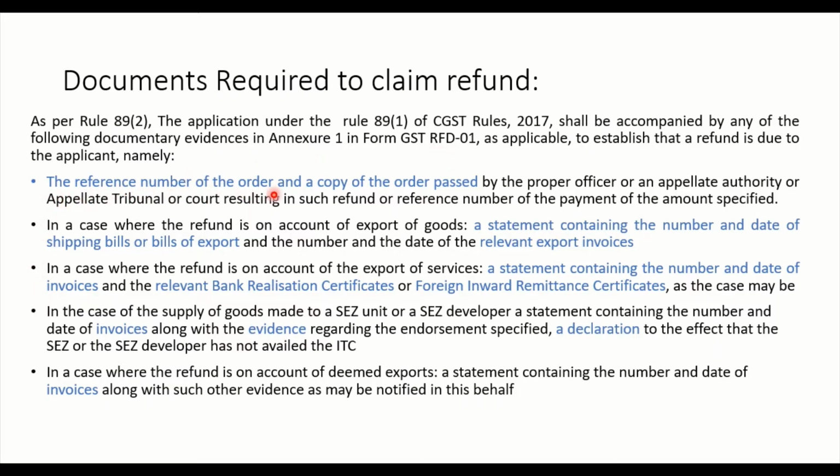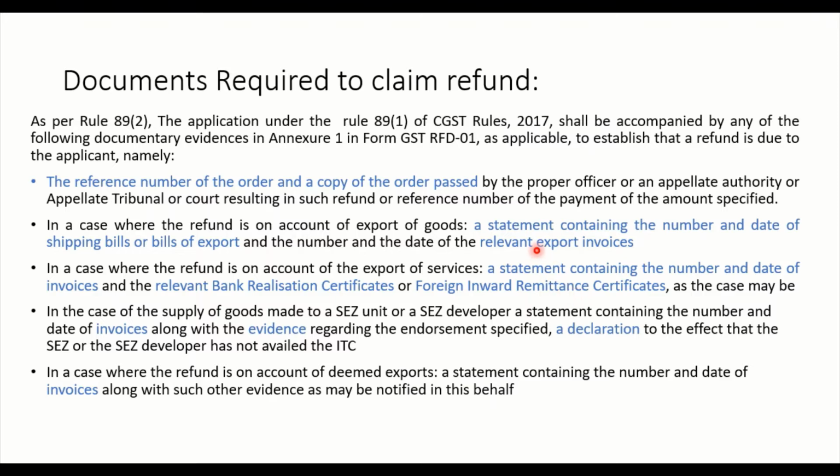The reference number of the order and a copy of order has to be filed while filing this refund form, which is passed by the proper officer or the appellate authority or appellate tribunal or court. Whoever passed this order, reference number has to be given. And then in case of refund on account of export of goods, these many things; on account of export of services, these many things.